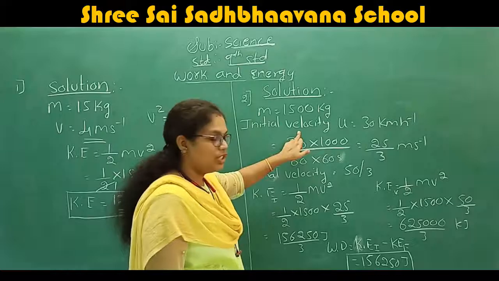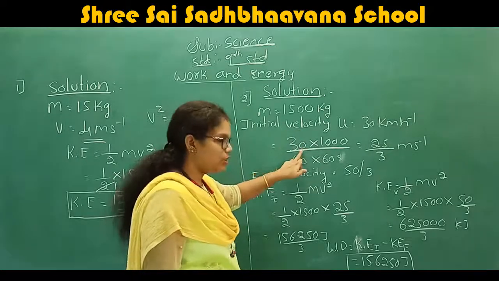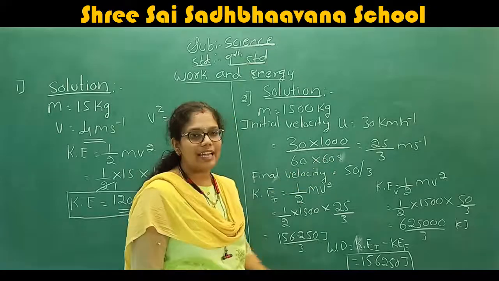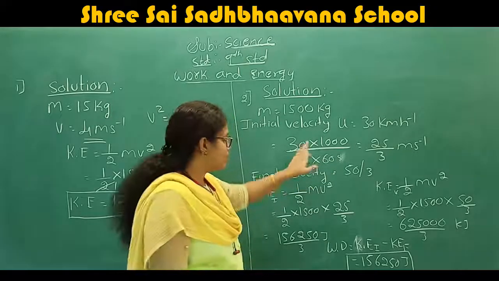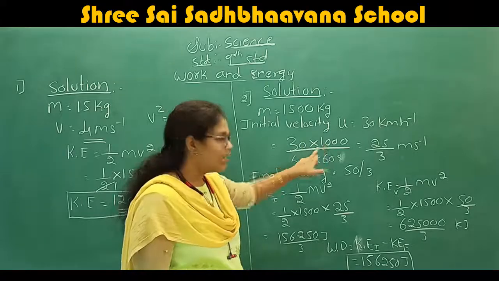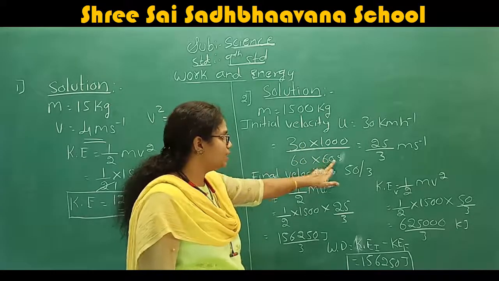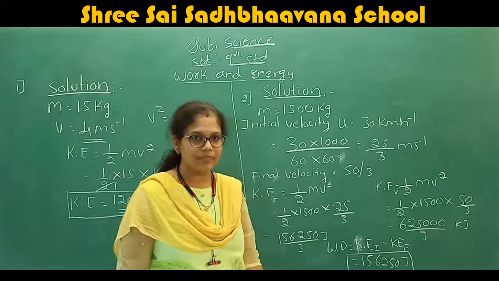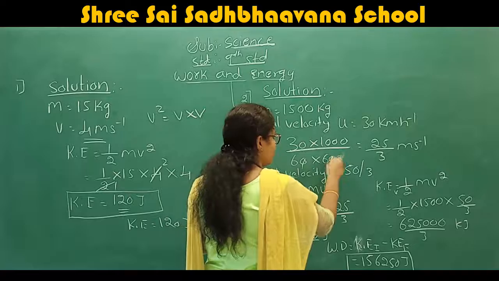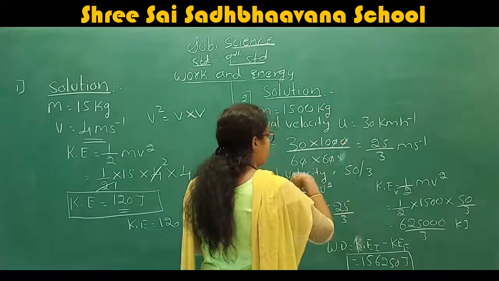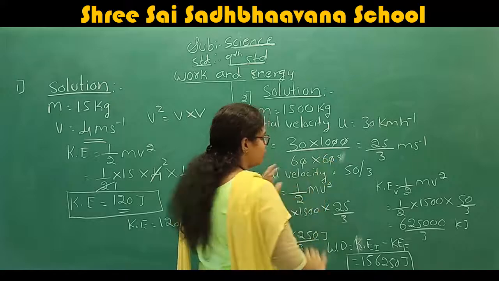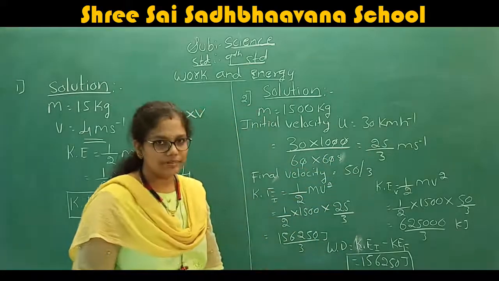Therefore, the initial velocity is equal to 30 into 1000 divided by 60 into 60, that means the time in seconds. After dividing everything, one zero cancels here, two zeros cancel here. Otherwise, if you cancel it, you will get 25 by 3.